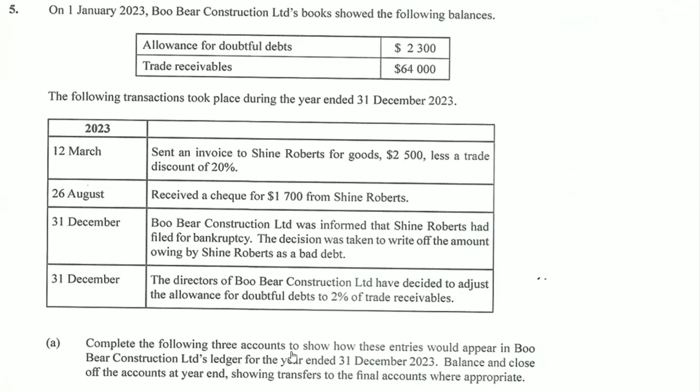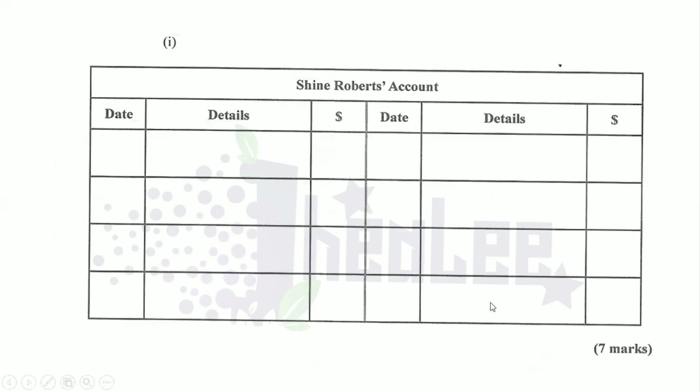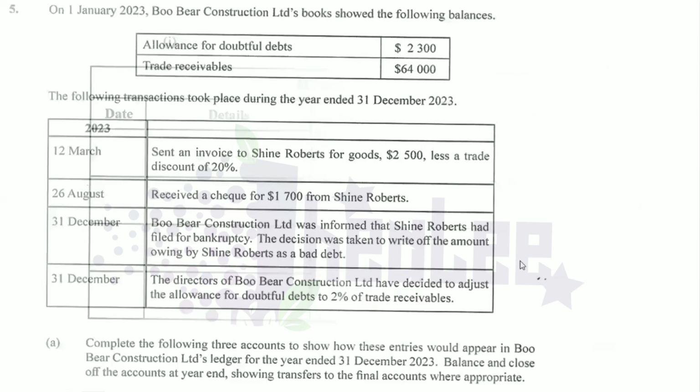Required, complete the following 3 accounts to show how these entries would appear in Bookkeeper Construction Limited's ledger for the year ended 31st of December 2023, balance and close off the accounts at year end, showing transfers to the final accounts where appropriate. Now we're going to look at the first account that we are required to prepare, and that is the account for the debtor, Shine Roberts. And we're going to get back to the question to get the details relating to Shine Roberts, this debtor. So let's take a look at that.